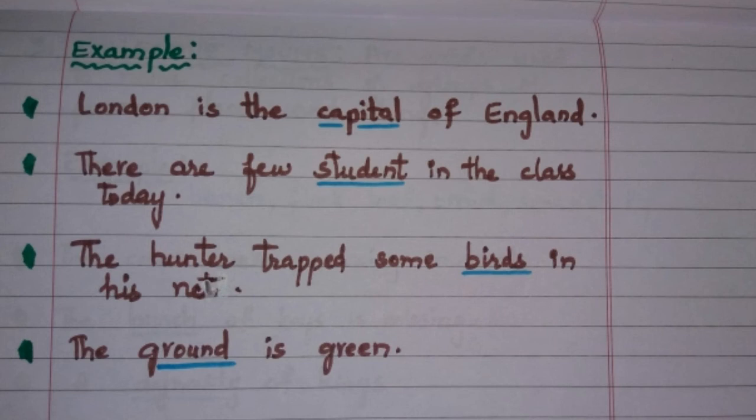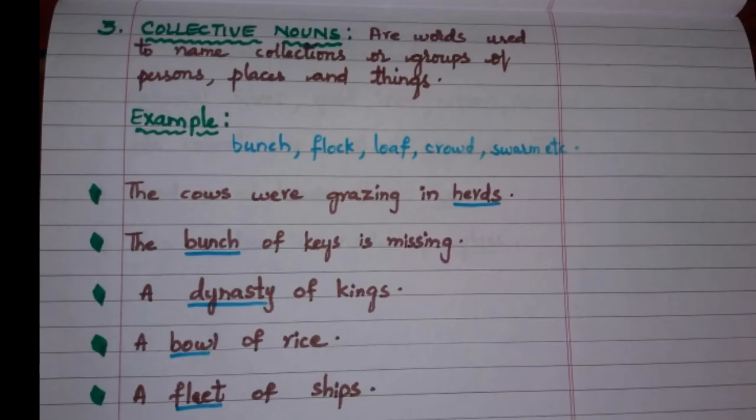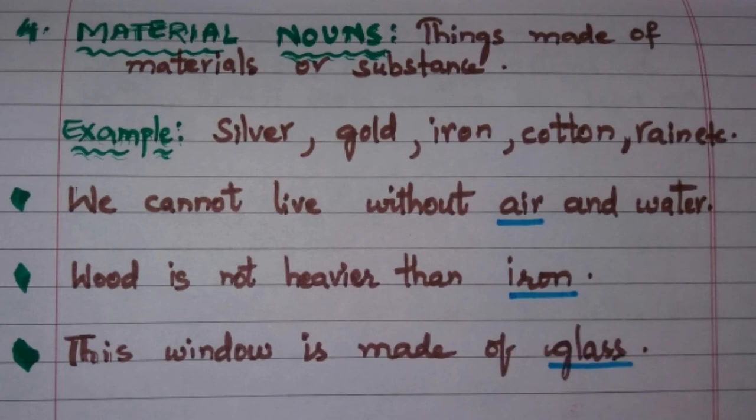Then comes collective nouns. Collective nouns are the words used to name collections or groups of persons, places and things. Suppose examples, bunch, flock, loaf, crowd, swarm, etc. So here are the examples. The cows were grazing in herds. Herds is nothing but related to a group of cows. So that's why we are underlining here herds. The bunch of keys is missing. So here bunch is a collective noun. Then a dynasty of kings. Dynasty is also related to a group of kings. In the same way the rest too. Then comes the material nouns.